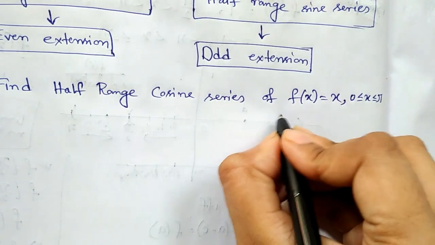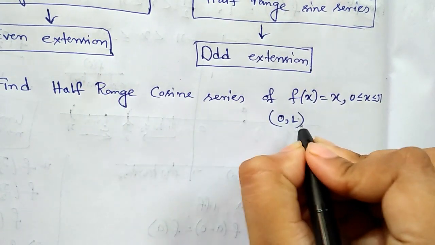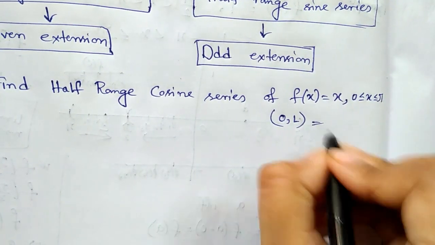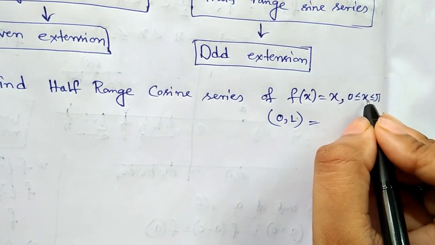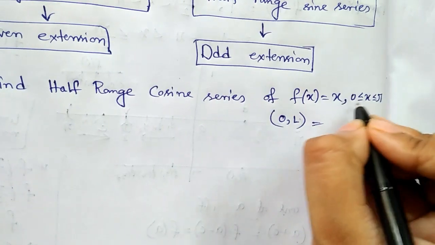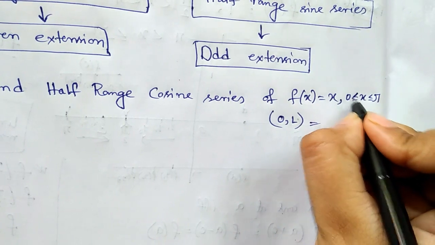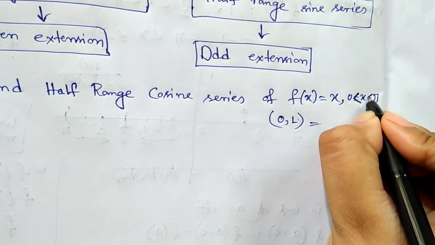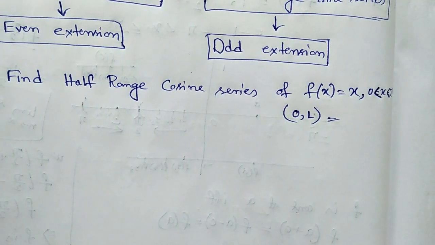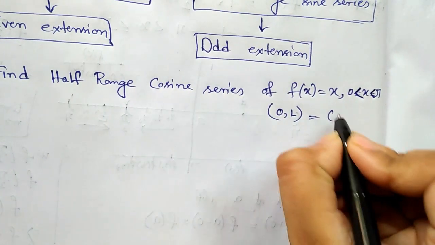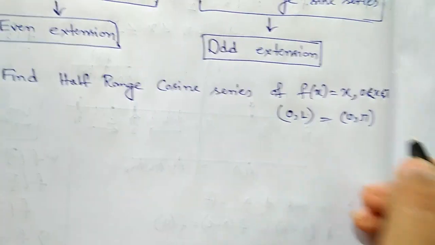Here (0, l) is given as a closed interval, so I am writing it openly. So here the interval is (0, pi).